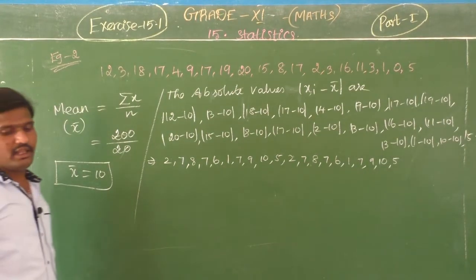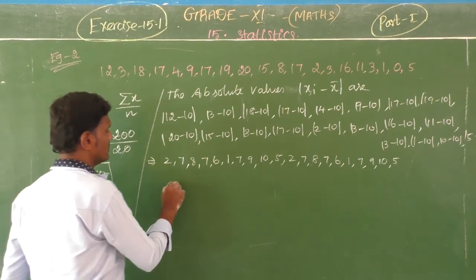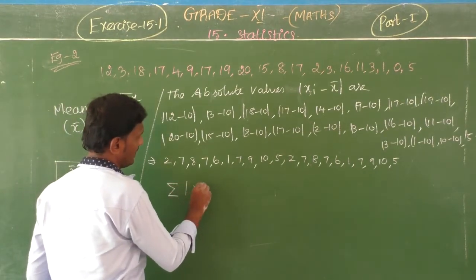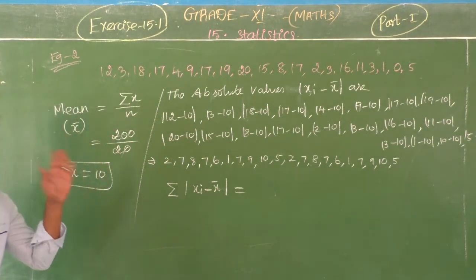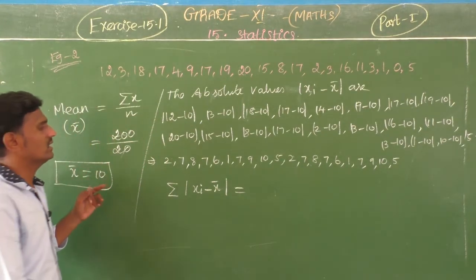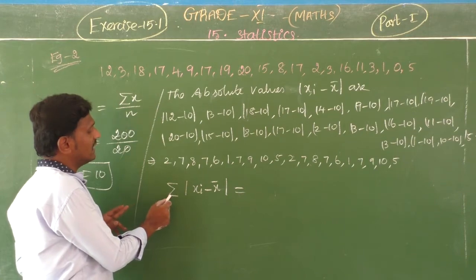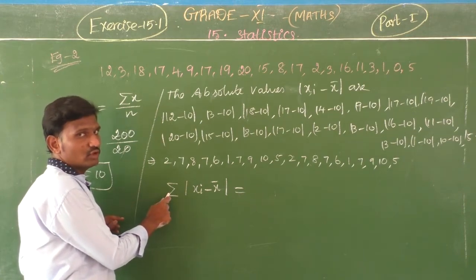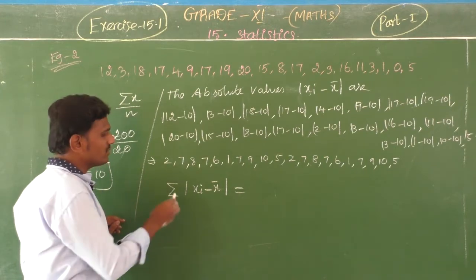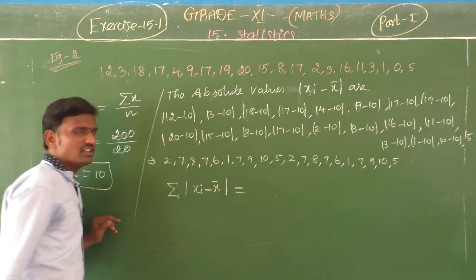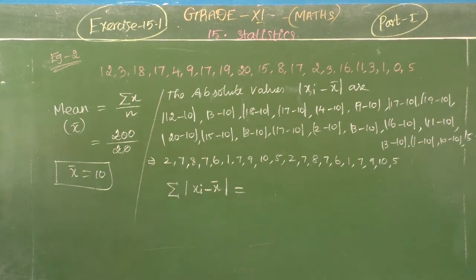Okay. So for that we want to take summation. Summation xi minus x bar, which is equal to, we want to take a summation, meaning addition only, no? Yes. Somebody reads this symbol as sigma. Okay, so don't confuse it. Summation or sigma, no problem. But mostly we should read that as summation. Summation means we want to add only, no? Yes. Okay.